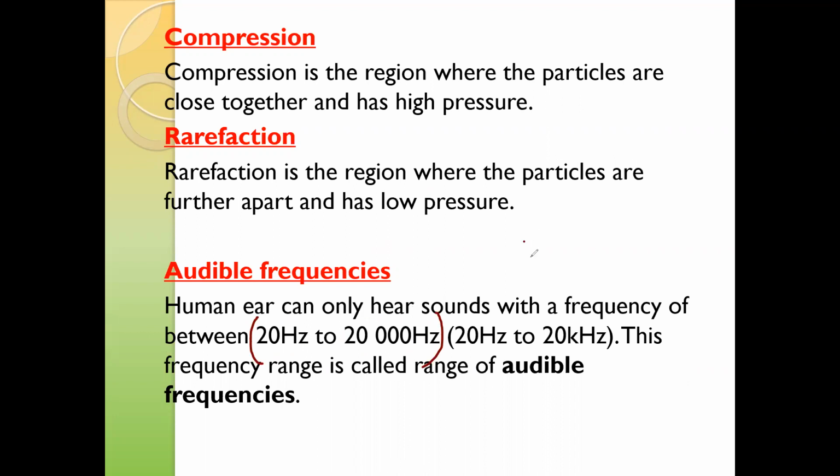The sound which has a frequency less than 20 hertz is called infrasound or infrasonic, and the sound which has a frequency more than 20,000 hertz is known as ultrasonic.